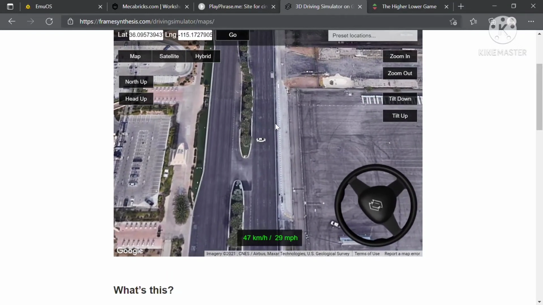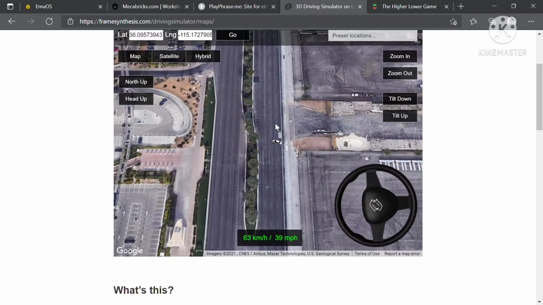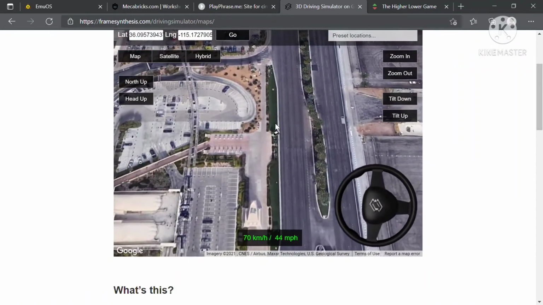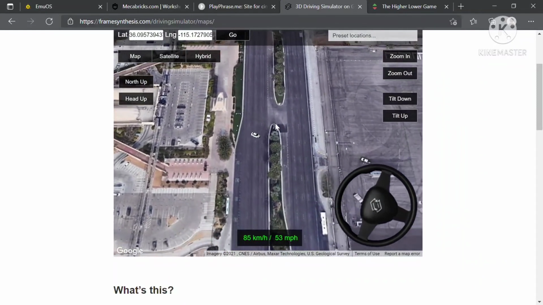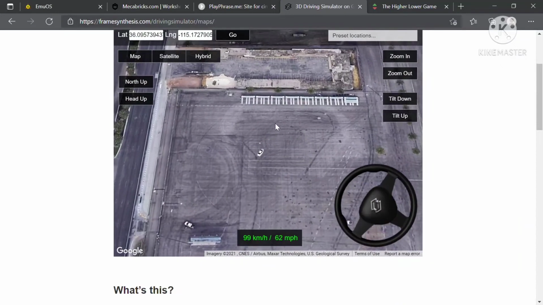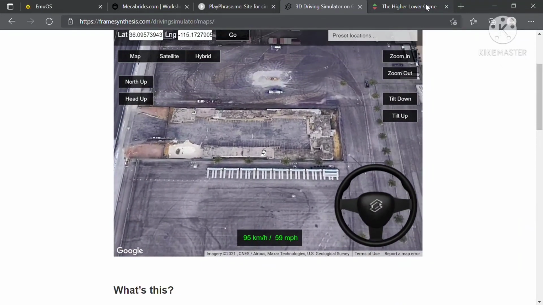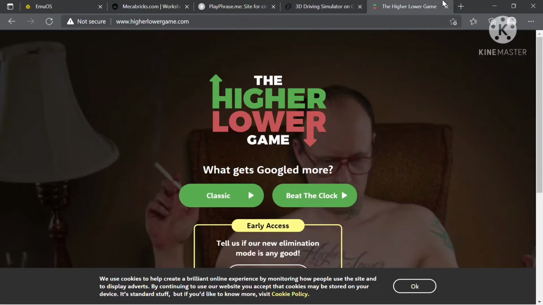So there are many other features to zoom in or zoom out if you are not liking the viewpoint from where we can see the car, but yeah, you can just change it. You can zoom in or zoom out as per your comfort. So the website is really good. All the links to the website will be there in the description.